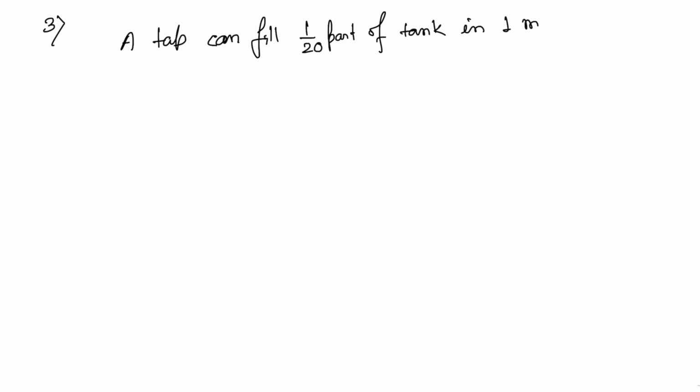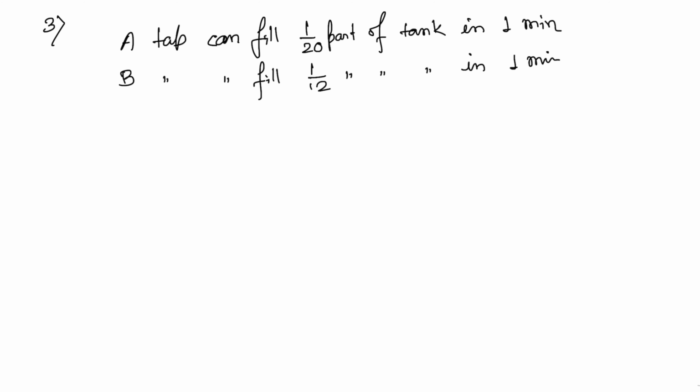Suppose the first one is tap A and the second one is tap B. So A tap can fill 1 by 20 part of the tank in 1 minute, as well as B tap can fill 1 by 12 part of the tank in 1 minute.